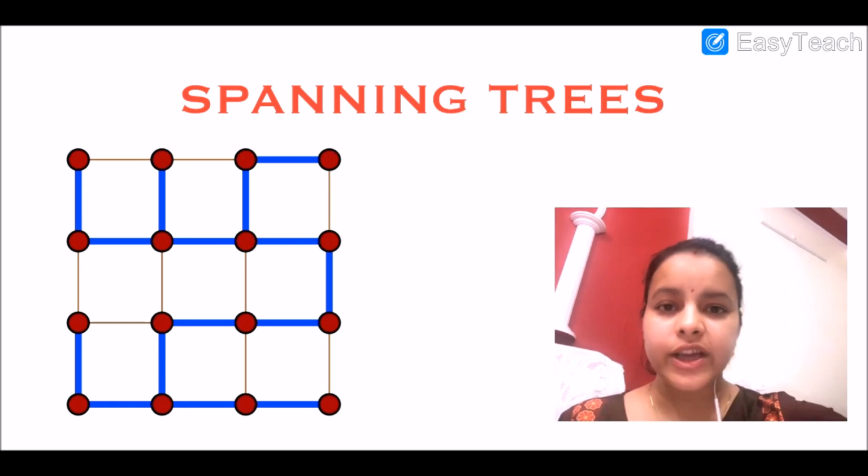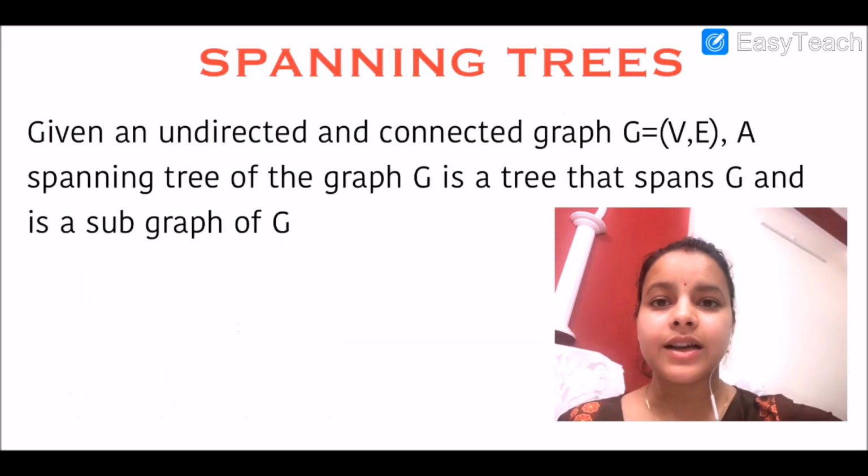So the first question that comes is, what is a spanning tree?